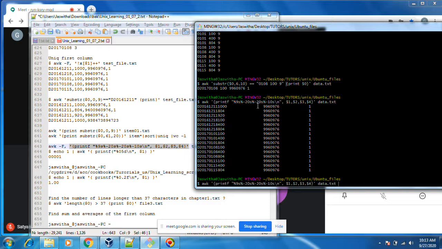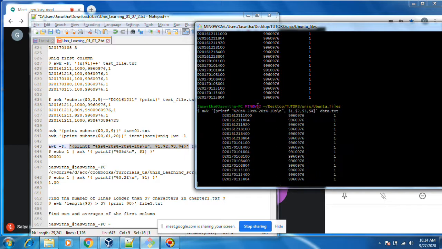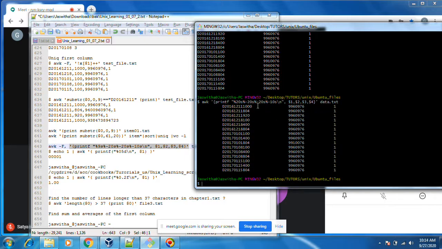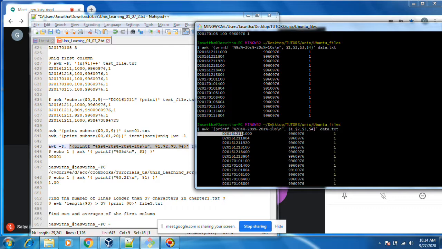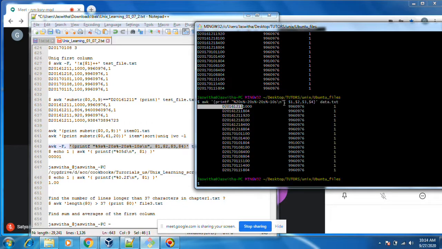I want to increase this 9 to 10. Let's see. Here also 20 I will keep. See, first 20 it is occupying. Okay. Let's see, minus, plus. This is also some difference is there. Let me show you.